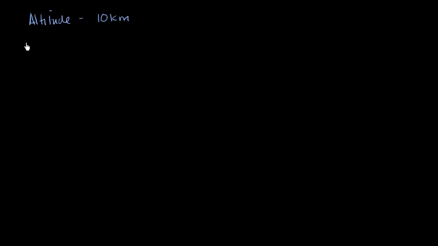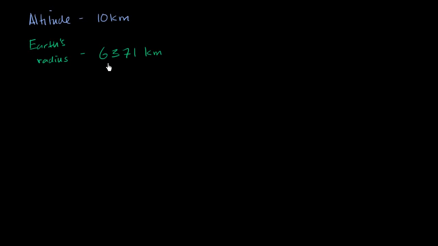And the number for the radius of the Earth will be important for figuring out how far I can see from the plane. The Earth's radius in kilometers is 6,371 kilometers.